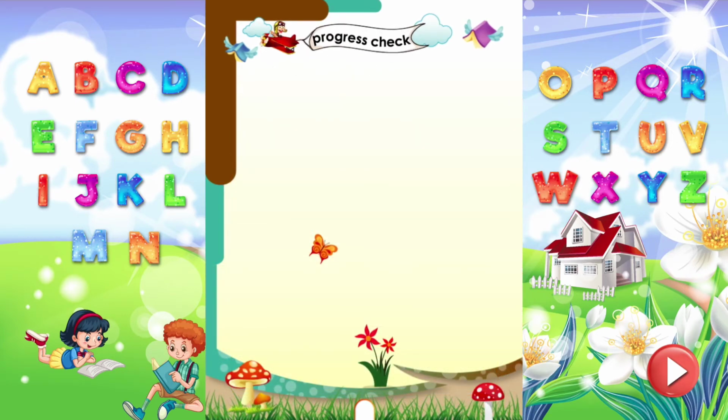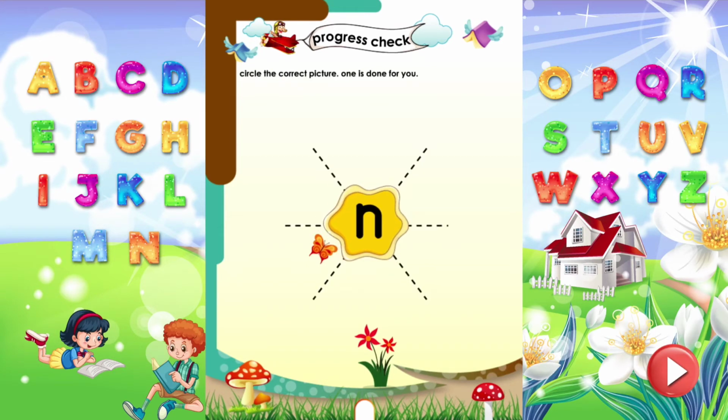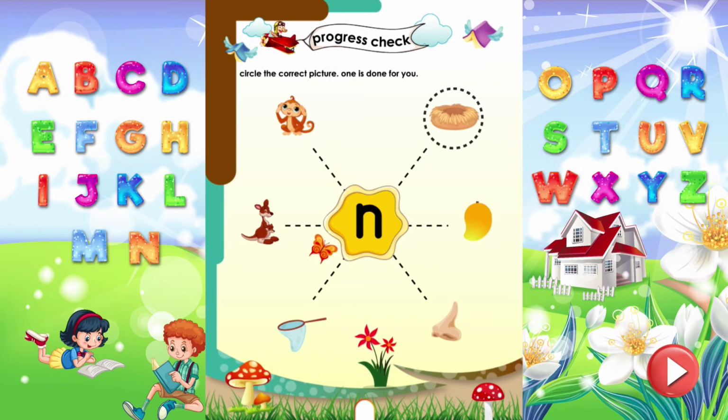Progress check. Circle the correct pictures of sound N. One is done for you. Nest starts with the sound N. Nose starts with the sound N. Net starts with the sound N.